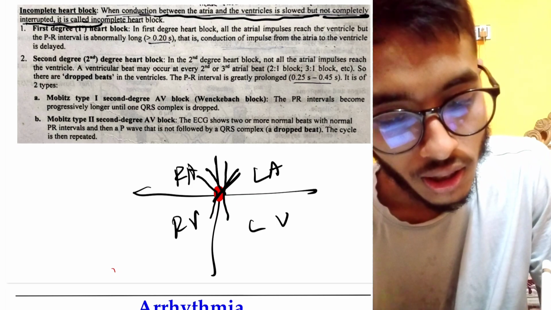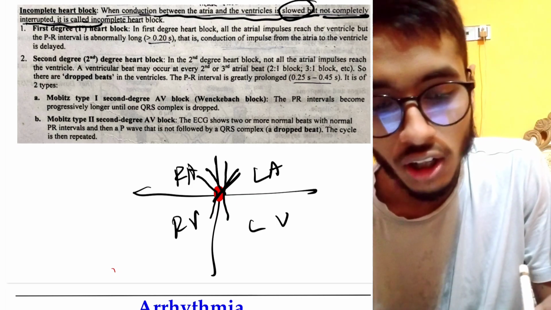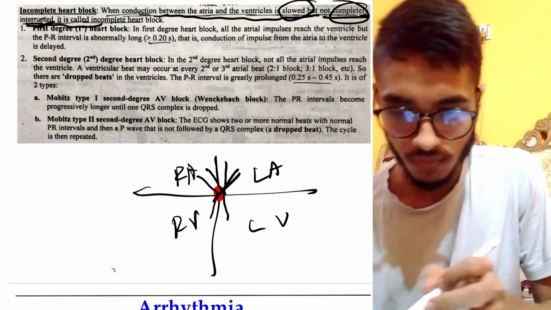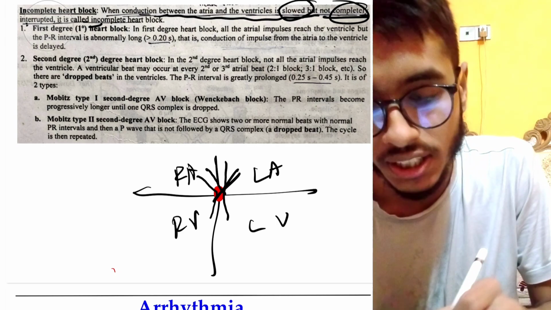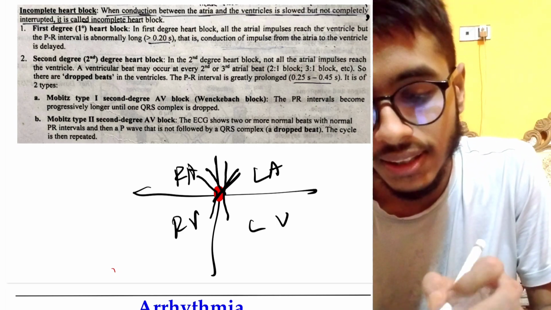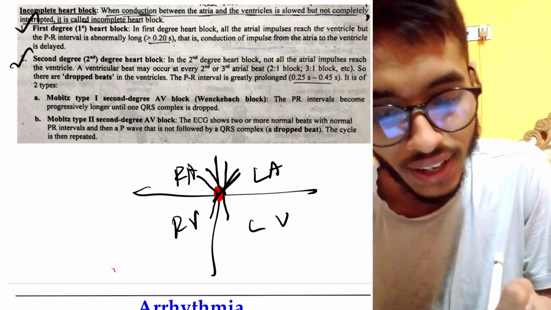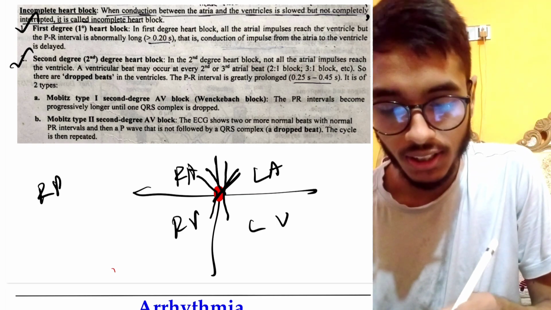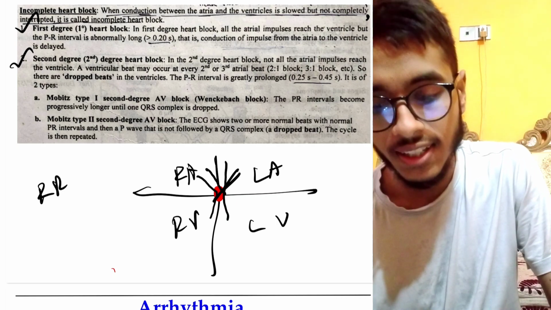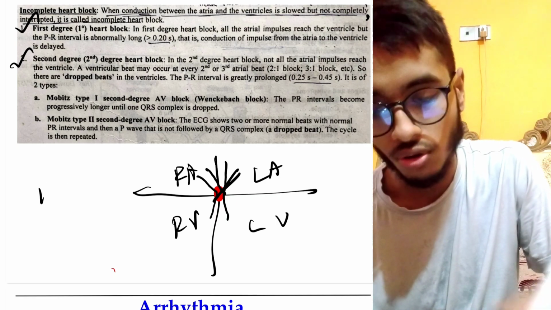There may be slow or completely interrupted impulses, okay? So this is called incomplete heart block, and in that case it may be first degree, second degree. When first degree block occurs, here the PR interval in the ECG becomes very prolonged, okay?